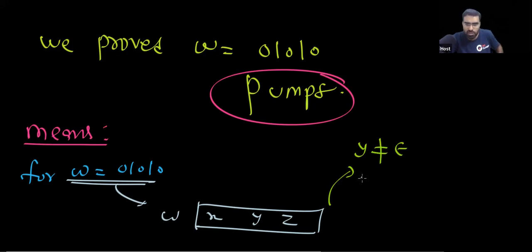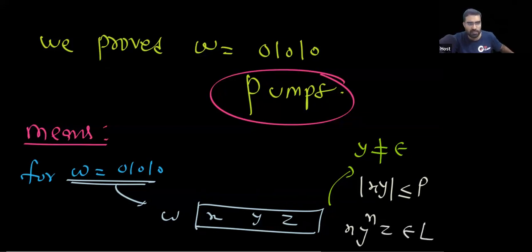And also, did you notice that this XY repetition is happening within the first P symbols? Okay. And did you also notice that if you repeat this Y any number of times, the result belongs to the language? Yes or no? This is what we have done. I hope this point is clear.